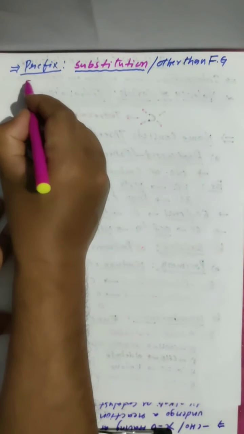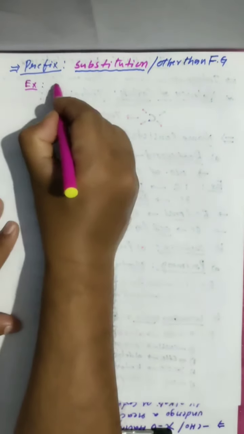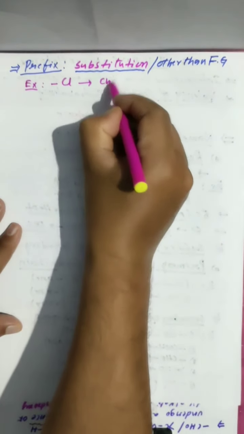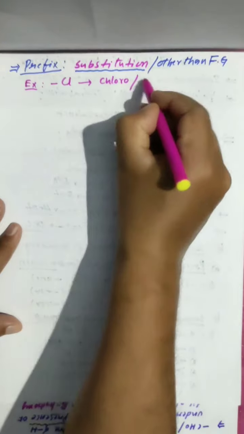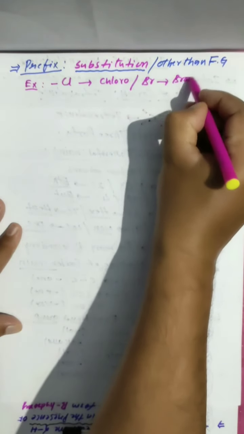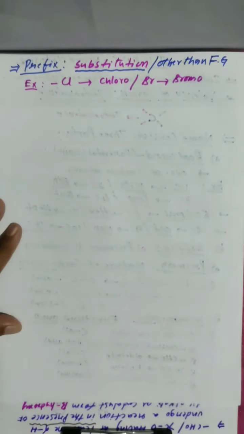Clear? What are those? Some examples of substitutions I will give. If the carbon chain contains chlorine, we have to say chloro. If somewhere in the chain you see Br, we have to say bromo.